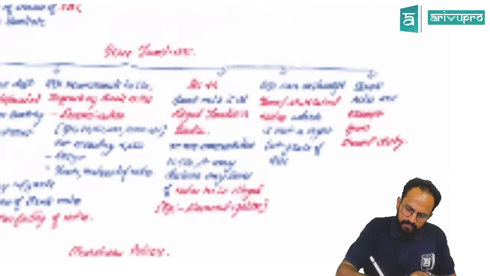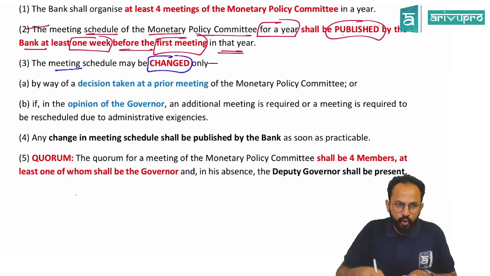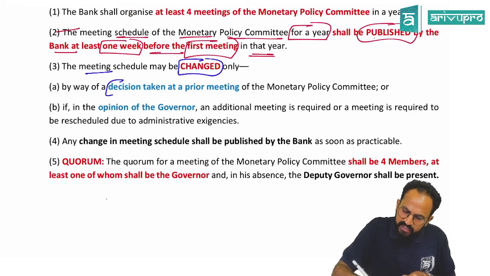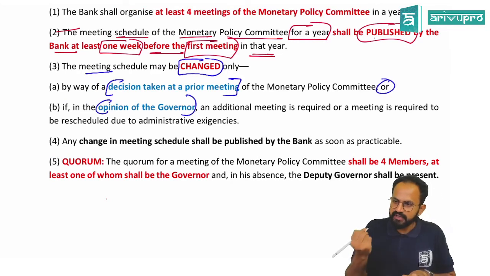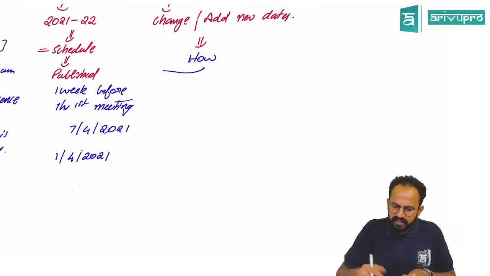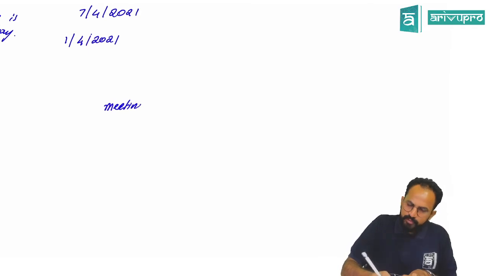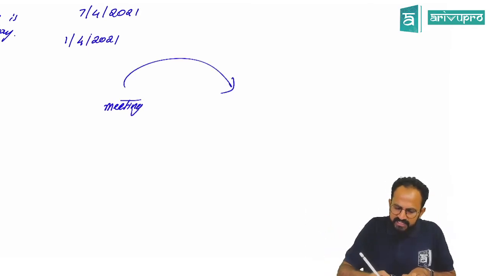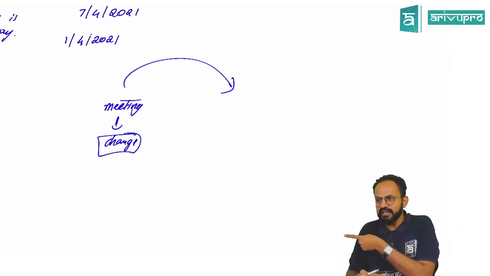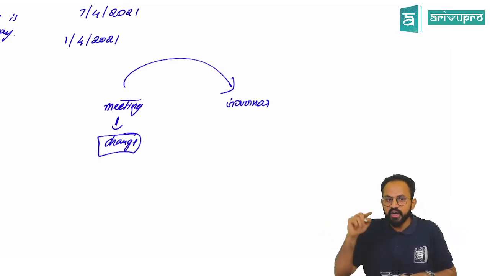First one is written. The meeting schedule may be changed. How? Only by way of decision taken at a prior meeting or at the opinion of the governor. So, sir, if you want to add one meeting or change a date of a meeting, whatever is your meeting date, you would be meeting on today. The next meeting dates in this meeting you can change. When all the members are present there, you can change in that meeting. Or the second way, whenever the governor feels, he can change the schedule or he can add the new dates also.